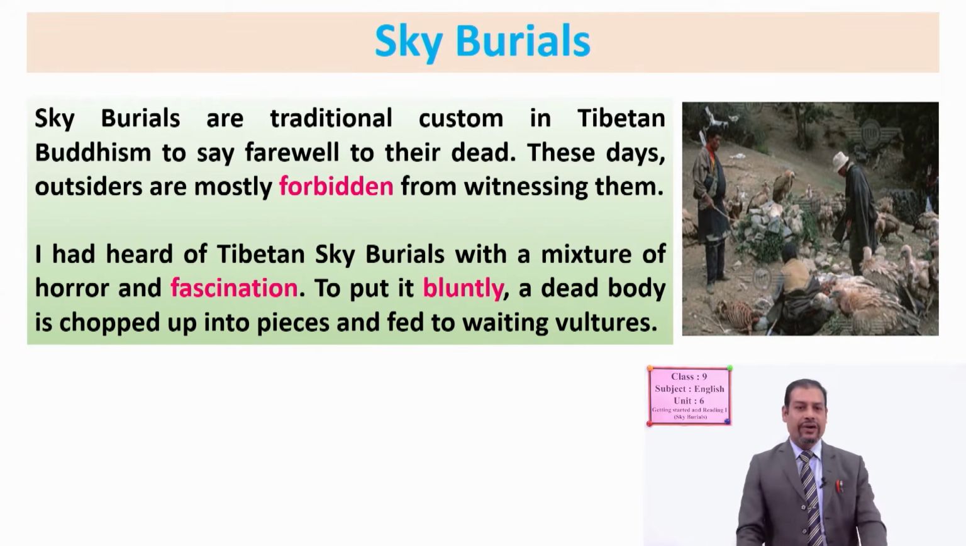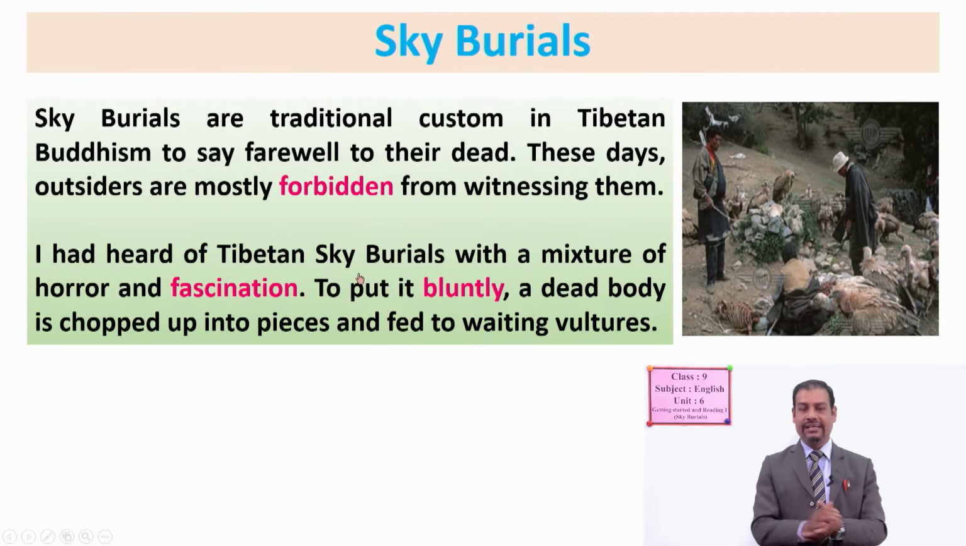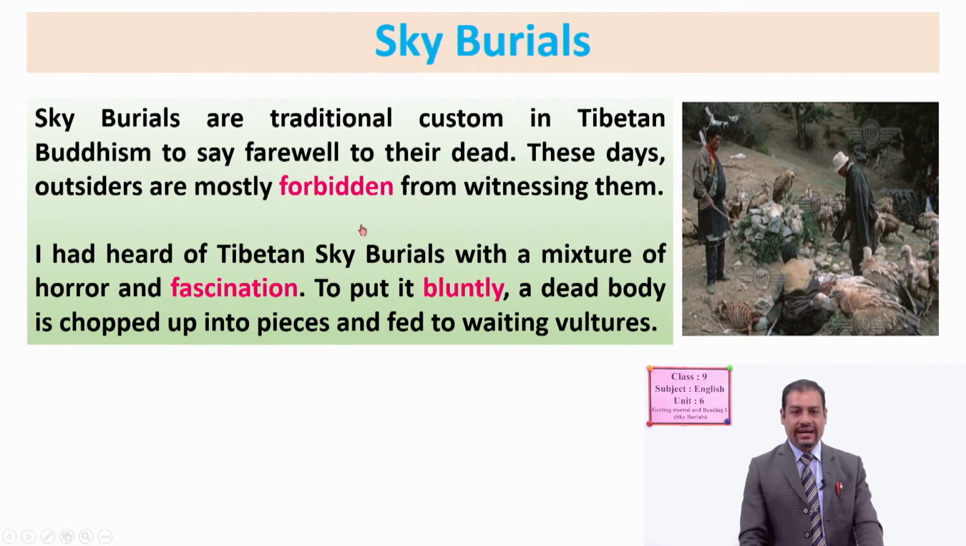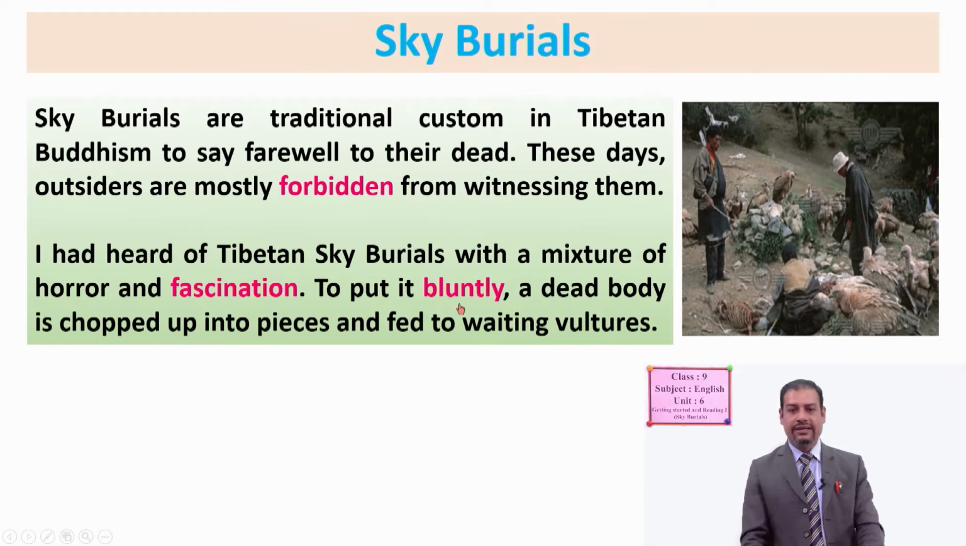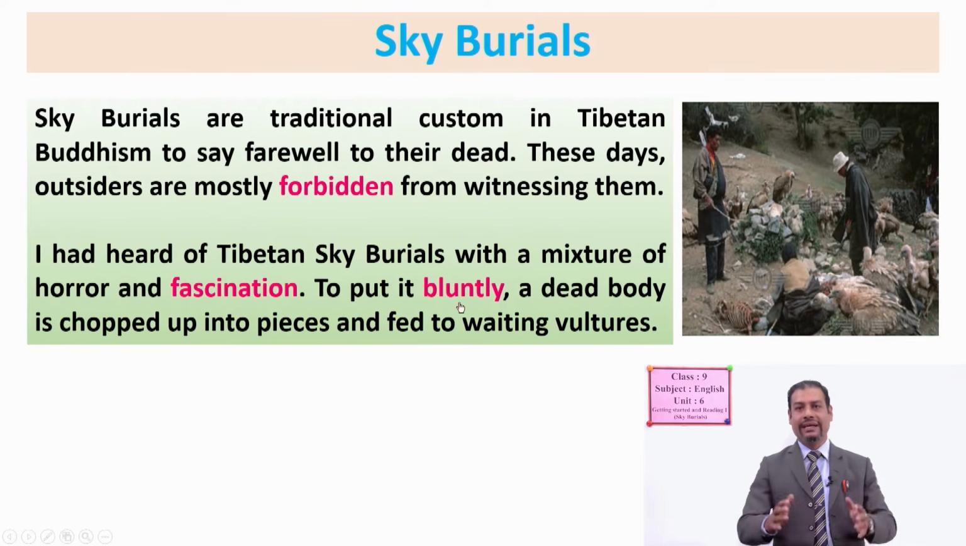Dear students, now here you have to make a guess of these meanings. The words are highlighted here. Forbidden, okay, you have to practice pronunciation too. Forbidden, F-O-R-B-I-D-D-E-N. Another word we have is fascination, F-A-S-C-I-N-A-T-I-O-N, fascination, okay. And another word we have here is bluntly, B-L-U-N-T-L-Y, bluntly. Now, have you made a guess of these words' meanings?